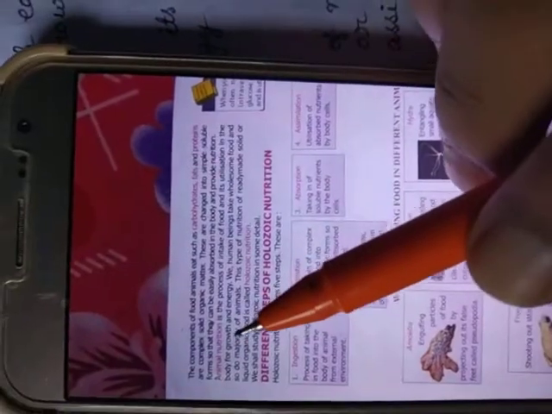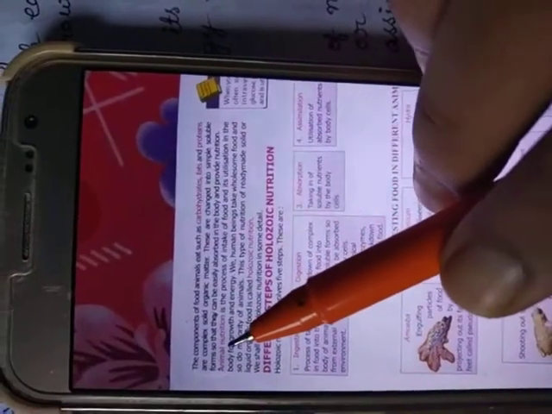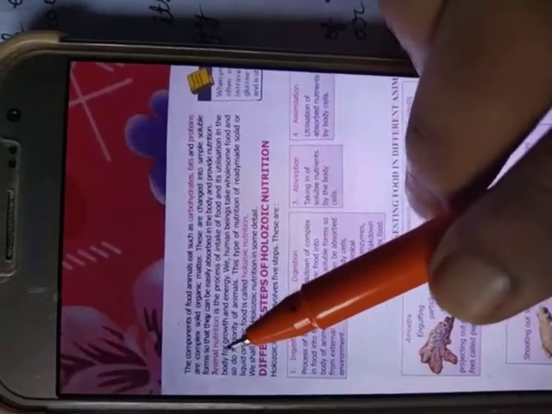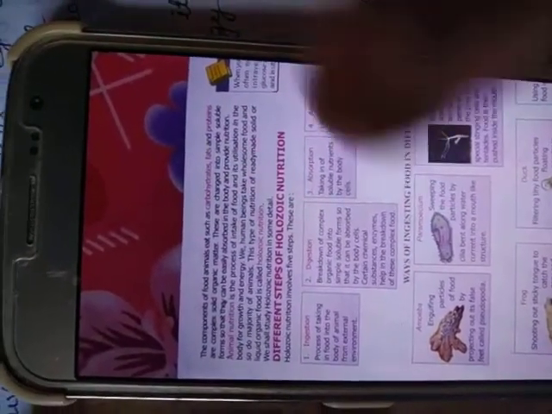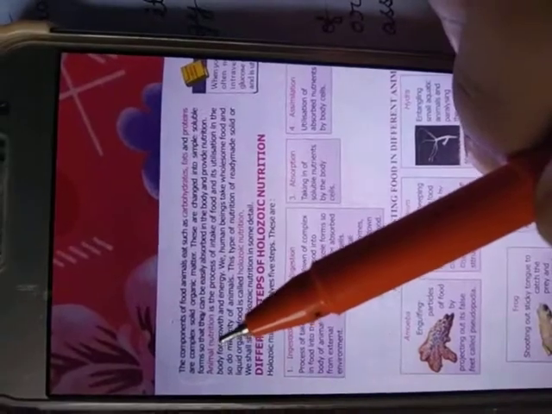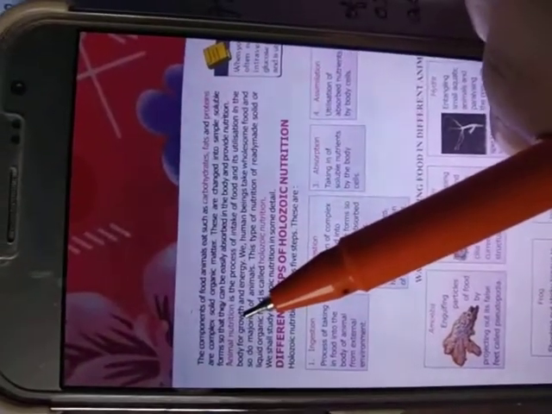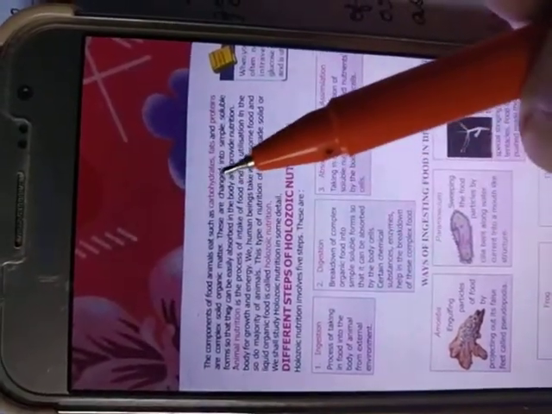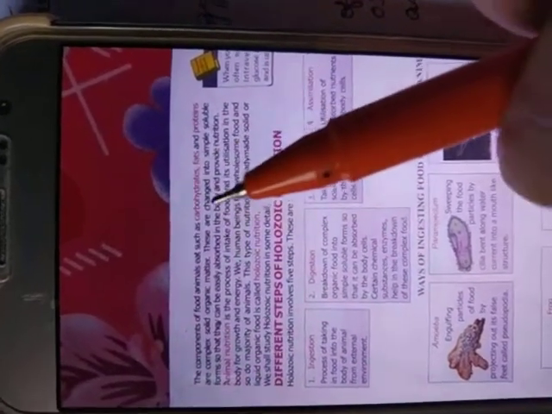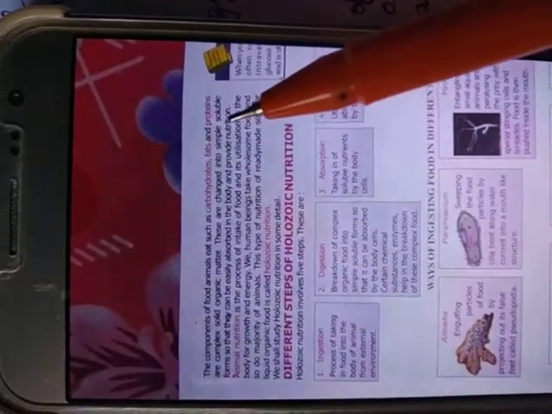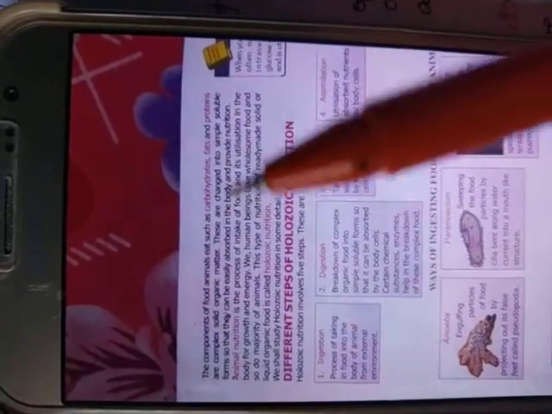Okay, now we have to know about two terms. One is animal nutrition and the second one is holozoic nutrition. So what is animal nutrition? Actually, in food there are so many nutrients present, such as carbohydrate, protein, fat, vitamins, minerals.